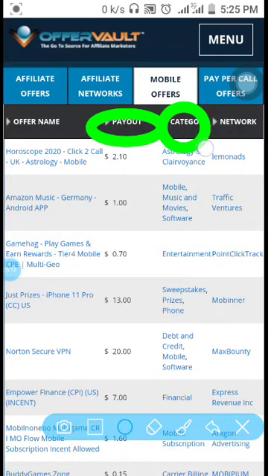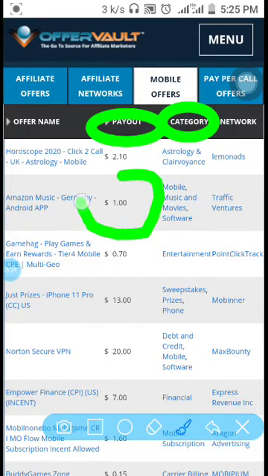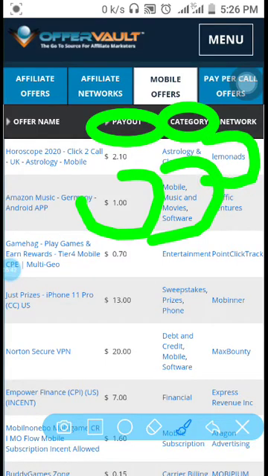Under payout you can see the payout here. Then under categories, that means this is a mobile music and movie software. Then under the network, that means simply the affiliate network. Then when this offer is Horoscope 2020, the affiliate network is Lemon App. So if you are a member, if you have already registered for Lemon App, you can simply go to Lemon App and insert the name of this offer, and it will pop up. Then you join. So that is that for offers.